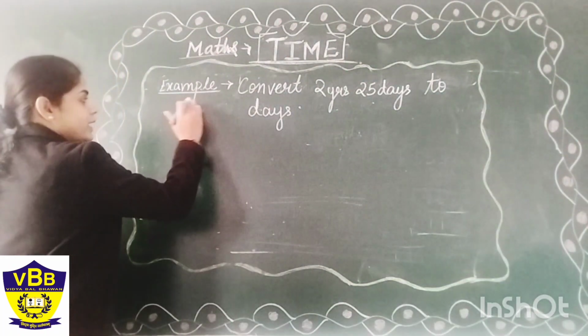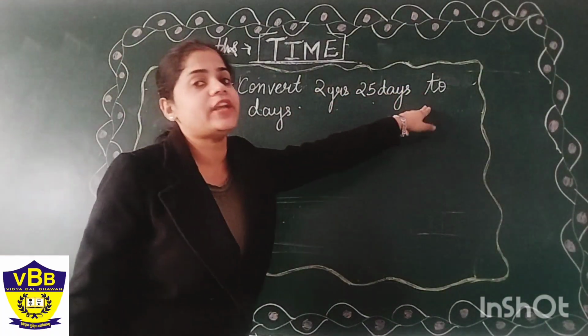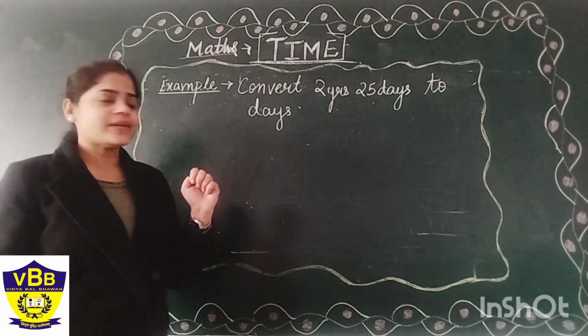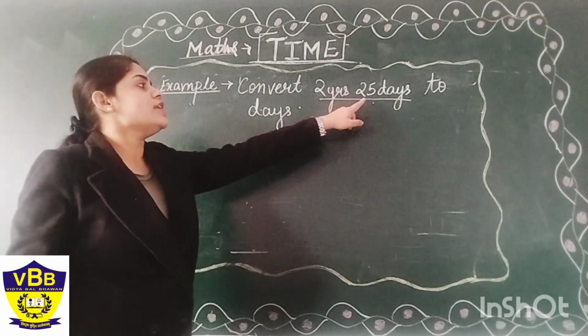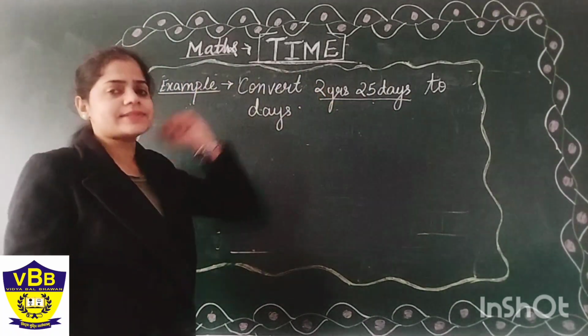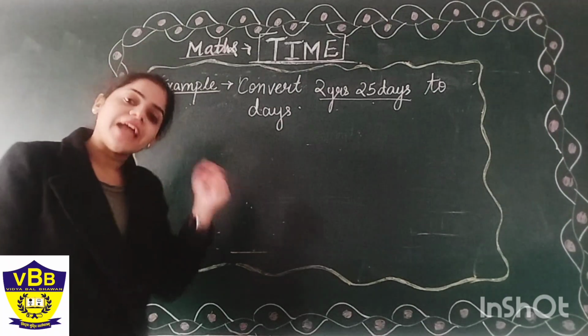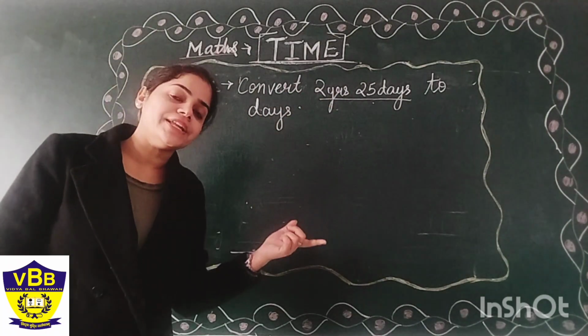Let us see one more example, that is to convert 2 years 25 days to days. As you can see, in this 2 years 25 days, the 25 is already in days, but is our 2 years converted into days? No, we have to convert this, since year is a horse and we have to convert it into fly.